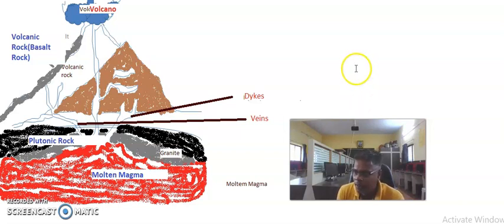Next is the metamorphic rock. Igneous rock and sedimentary rock, after their formation, undergo considerable change known as metamorphosis, and the rock formed by metamorphism is known as metamorphic rock.